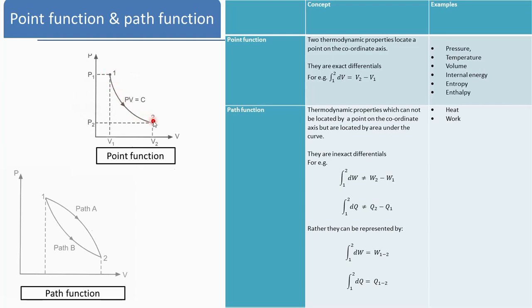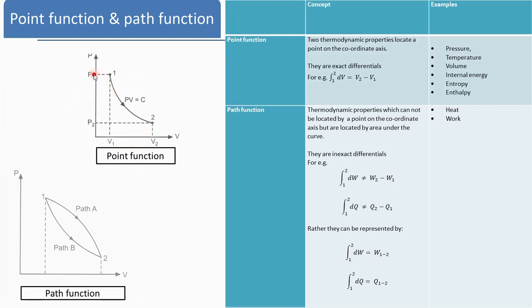We will see the meaning of process, cycle, etc. Draw a horizontal line from 1, it will intersect the y-axis at P1. Draw a horizontal line from 2, it will intersect the y-axis at P2. Then draw a vertical line from 1 so that it intersects the x-axis at V1, and draw a vertical line from 2 so that it intersects the x-axis at V2.